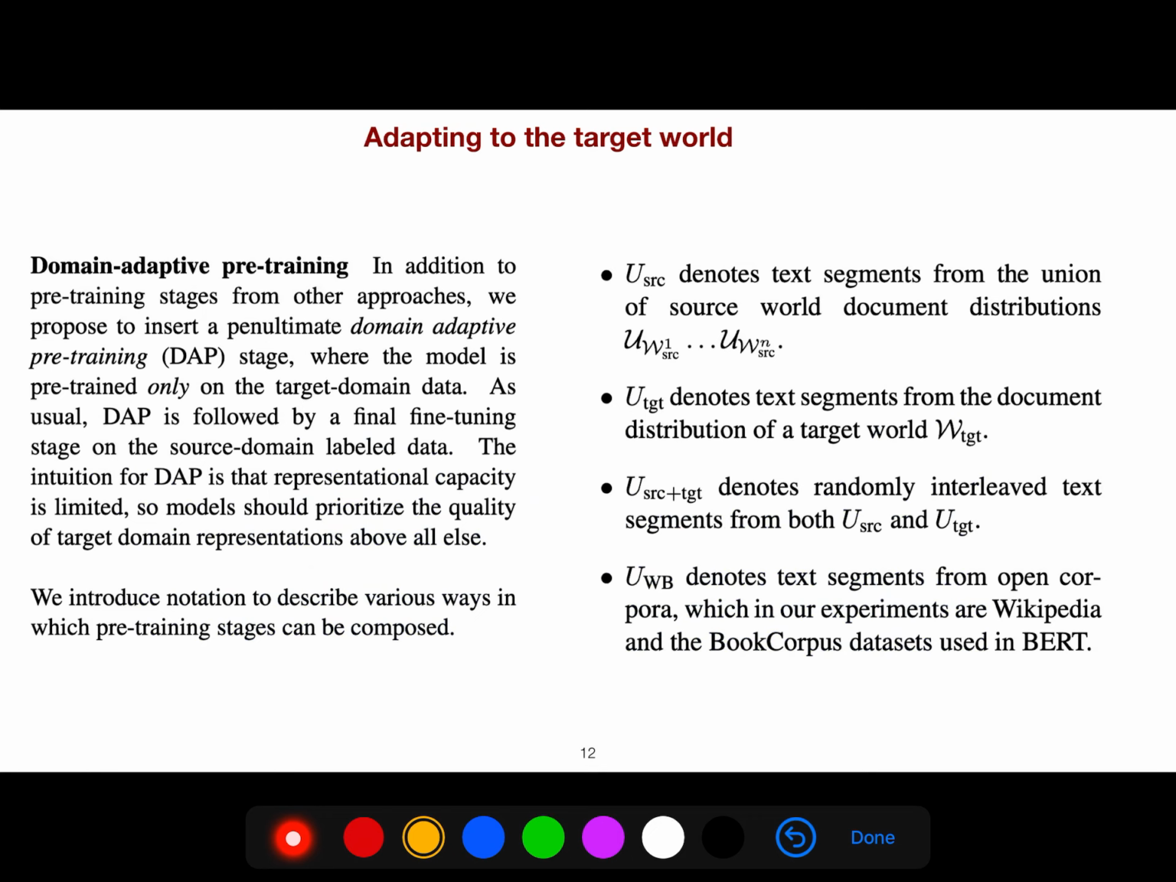And so, adapting to the target world. In addition to pre-training stages from other approaches, we propose to insert a domain-adaptive pre-training stage where the model is pre-trained only on the target domain. U source denotes text segments from the union of source world document distributions, and U target denotes the text segments from document distributions of a target world. And combining them denotes the randomly interleaved text segments from both source and target.